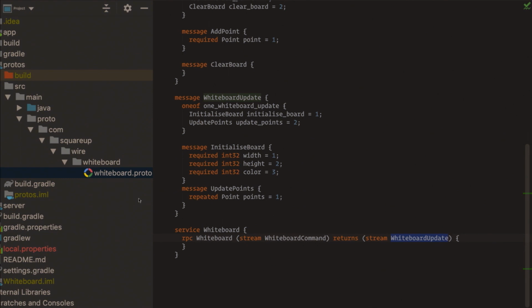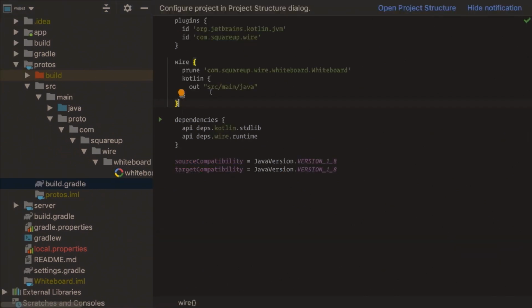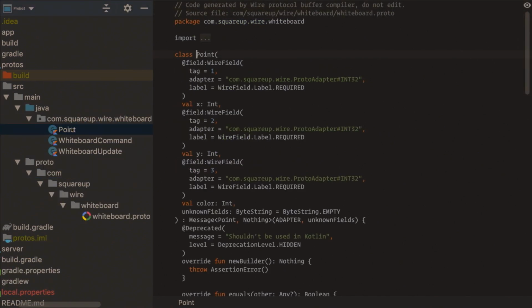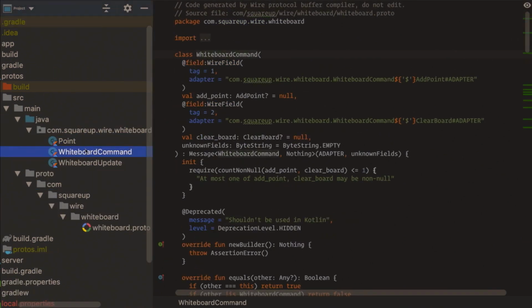And so the proto config uses the plugin as we saw. With Wire, we prune the RPC out because we don't want to generate it here. The Kotlin target will generate Kotlin code, and for the purpose here, we want the generated code to go in source main Java and not in the build folder. And so the code would look like generated Kotlin code, nothing fancy.